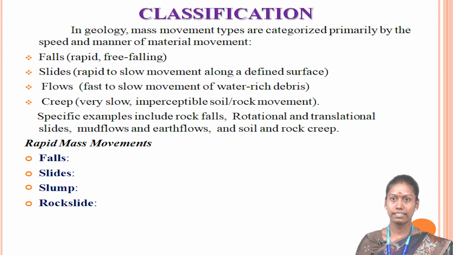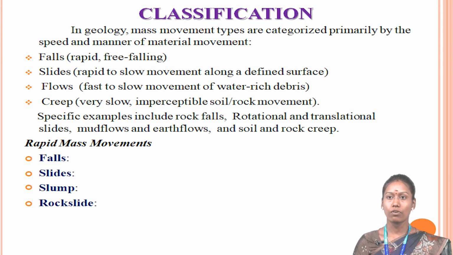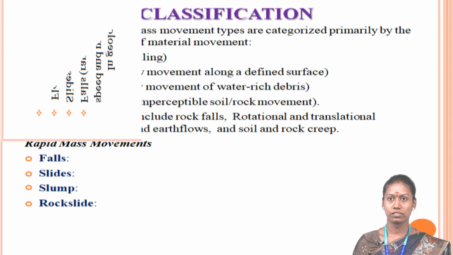Then slides, the downslope movement of a coherent block of soil, rock or debris against a distinct surface or plane. Slump, a type of slide where material moves along a curved surface forming a crescent-shaped scar. Then rock slide, the rapid movement of large disconnected rocks downslope. These are the rapid mass movements.